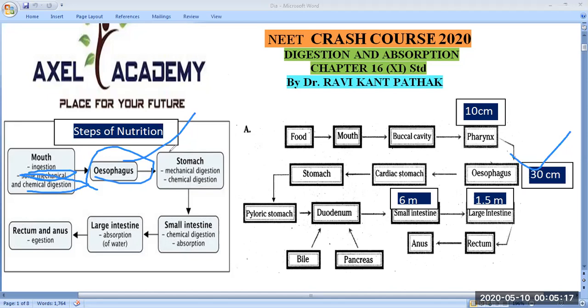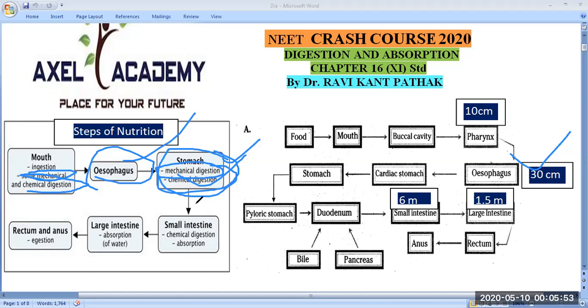Okay. Next one is the stomach. In the stomach, protein digestion mainly takes place. Sometimes a little bit of the enzyme lipase is also secreted, which is involved in the digestion of lipid molecules. A little quantity is secreted in the stomach, but mostly protein digestion takes place there. So here in the stomach, mechanical digestion and chemical digestion also take place. For chemical digestion, there are a number of enzymes like pepsin, renin, and chymotrypsin. These enzymes are involved in the digestion of food particles.